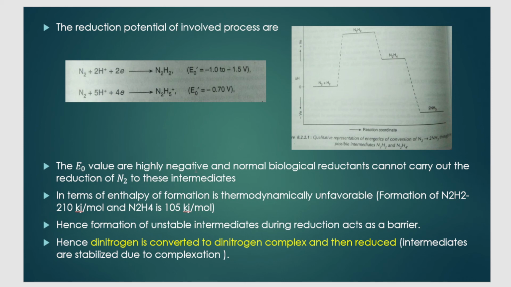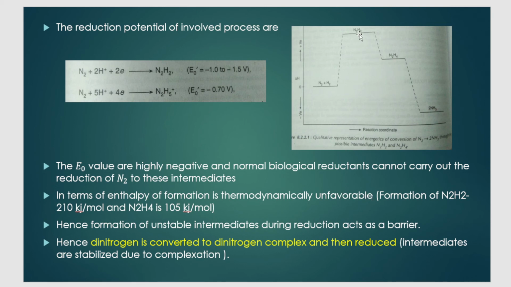So the E naught value is highly negative, and any biological reductant that I have in the lab cannot carry out the reduction because the E naught value is very high. The second thing is that the enthalpy of formation of these intermediates is thermodynamically unfavorable. See how much energy, in this graph you see, needs to be supplied in order to form N2H2, and then again a very high amount of energy is required for the formation of N2H4. So thermodynamically it is very unfavorable.